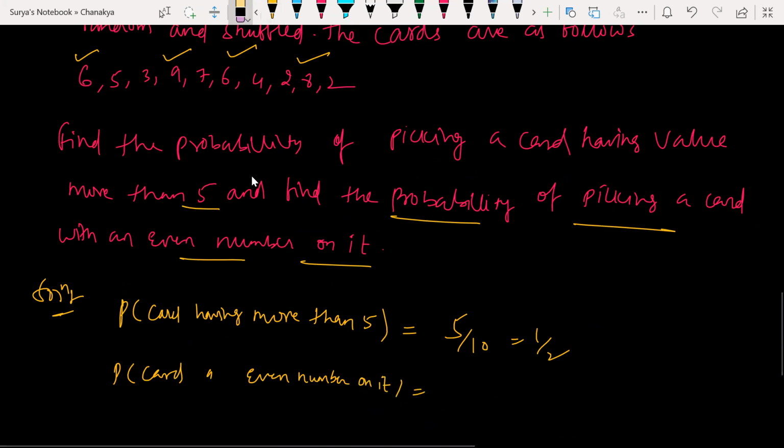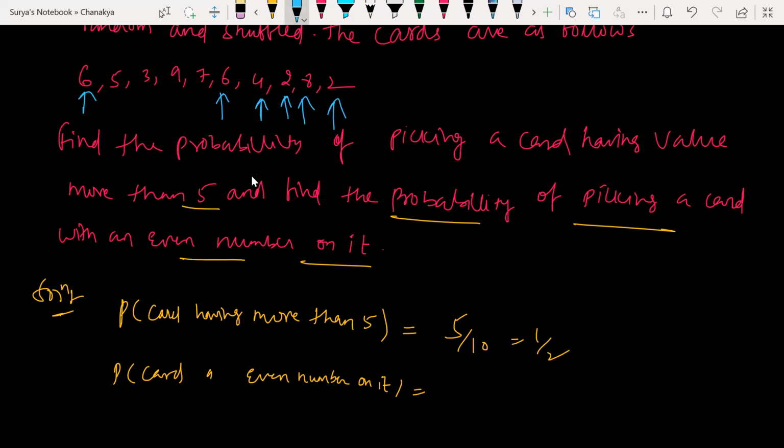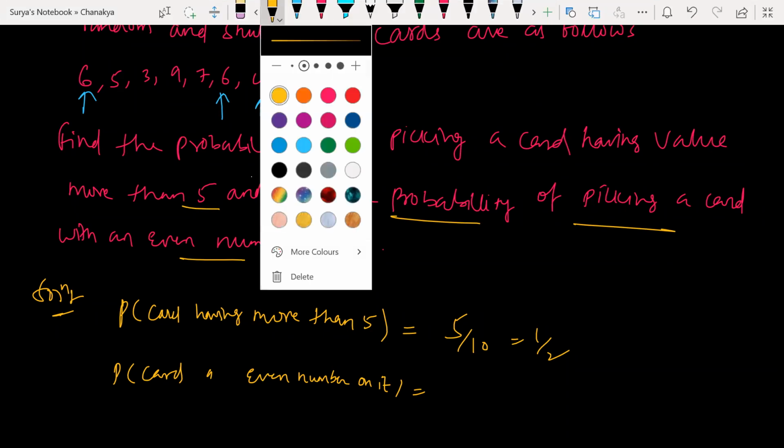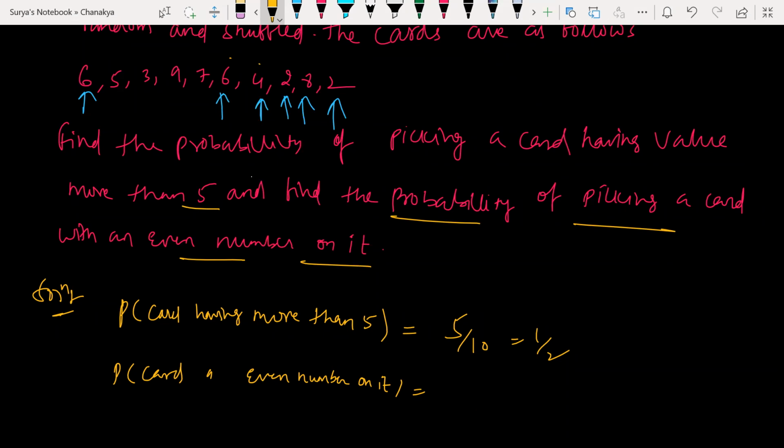What are the cards we have with an even number? Look at this. We have 1, 2, 3, 4, 5, 6. 6 even numbers, not 5. Look at that properly. 6, 6, 4, 2, 8, 2. All right. So 6 cards out of 10. So 3 by 5.